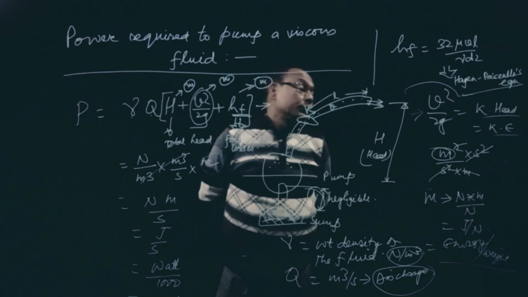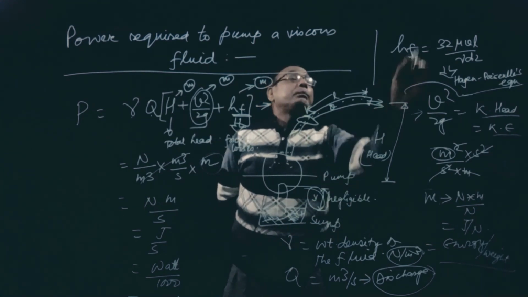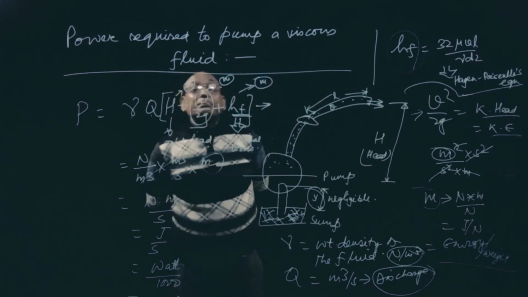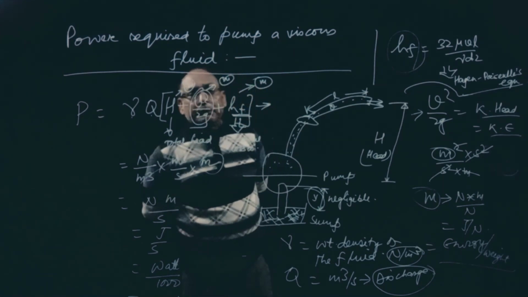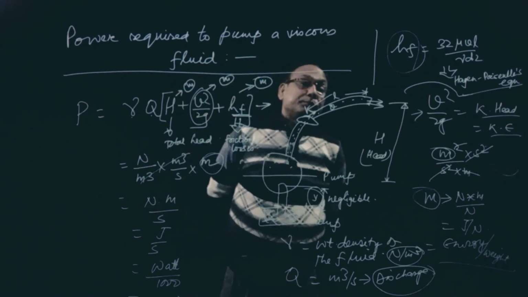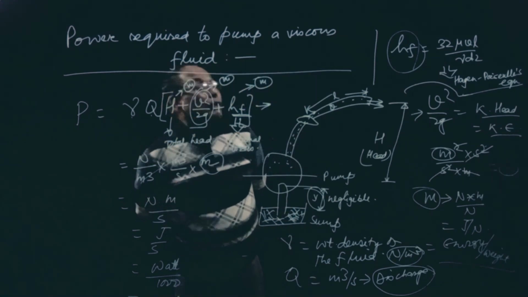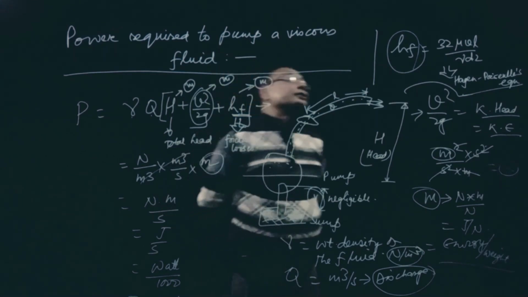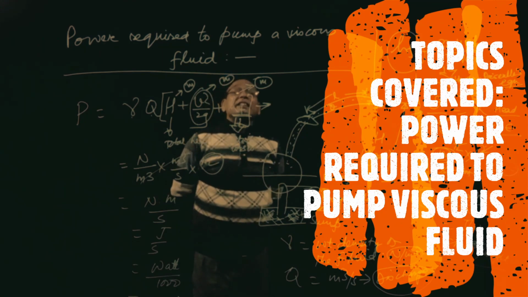Okay. So this way the application of the Hagen-Poiseuille equation is completed. Why have we derived this one? Because this is necessary to find out the power required to pump a viscous fluid. There we need frictional losses also, and that equation is nothing but 32 mu VL by gamma d square. Rest of the thing I will discuss in the next class. Thank you.